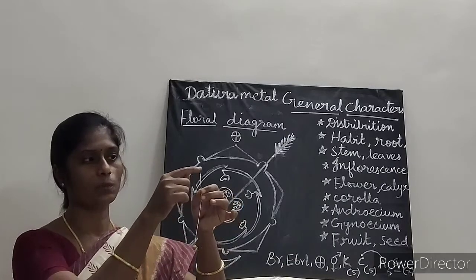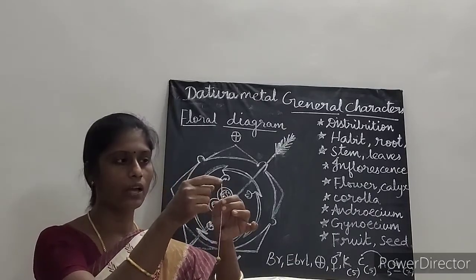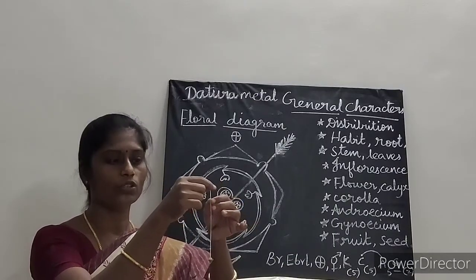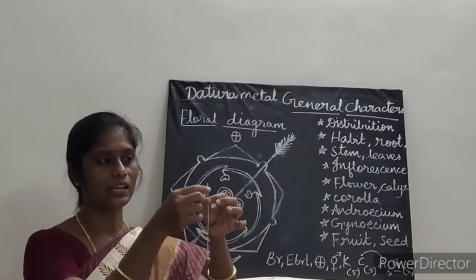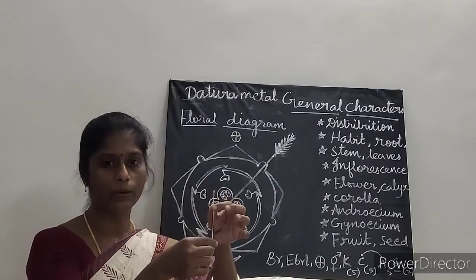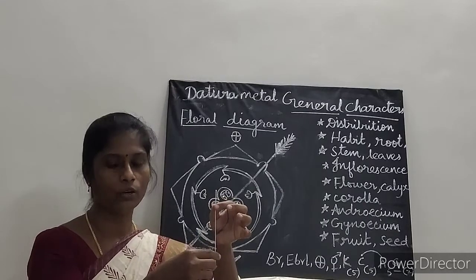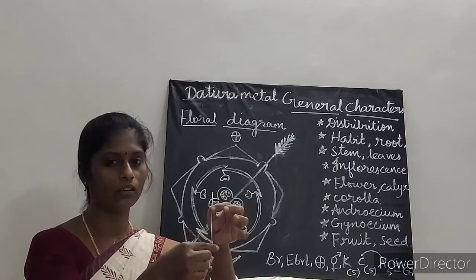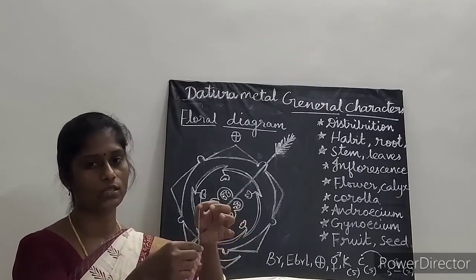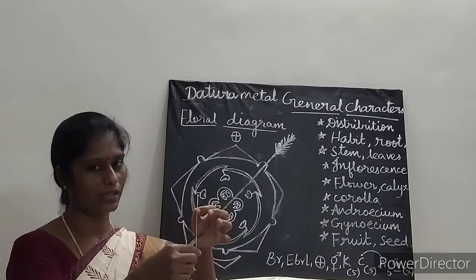Stigma is 2-lobed. This part is called as what? Stigma, and it is 2-lobed. Okay, so this is ovary, style, stigma. Ovary is bicarpellary, syncarpous superior ovary. Okay, basically bilocular but tetralocular due to false septa, and then it is axile placentation.